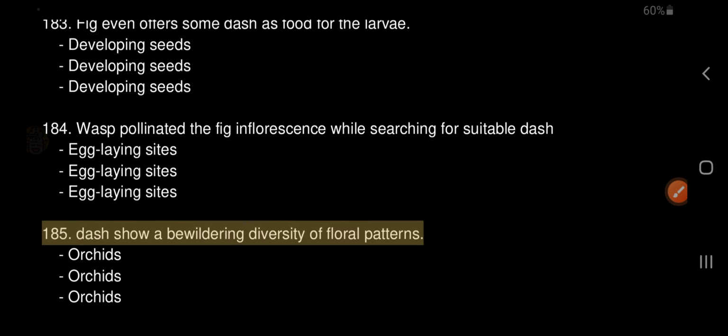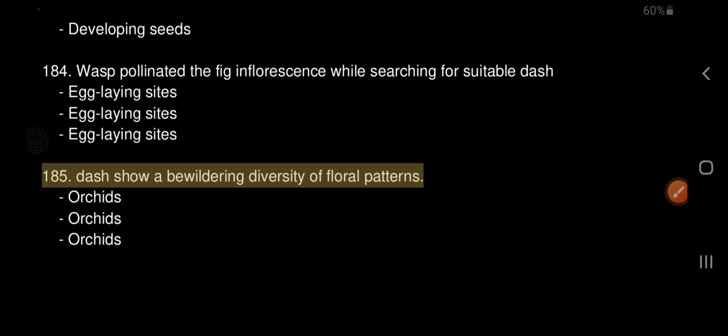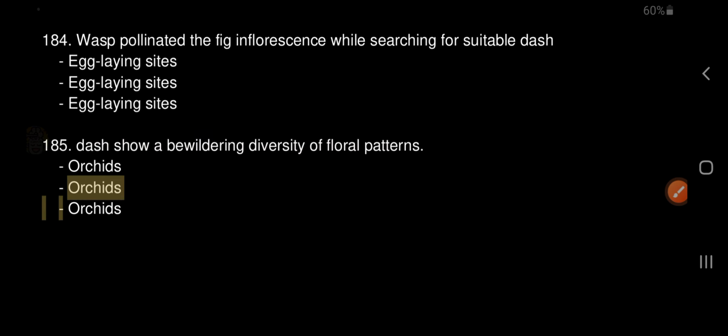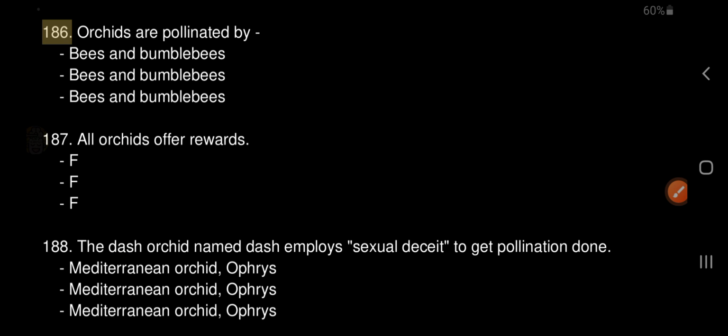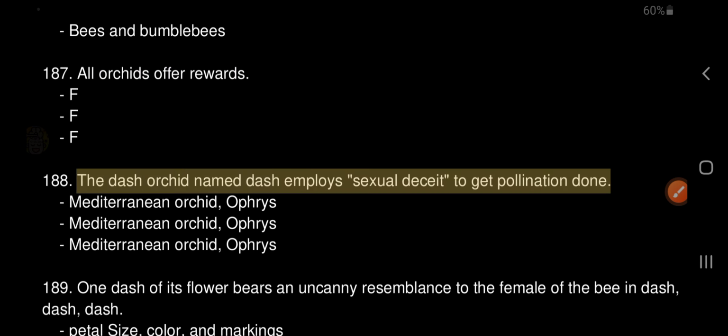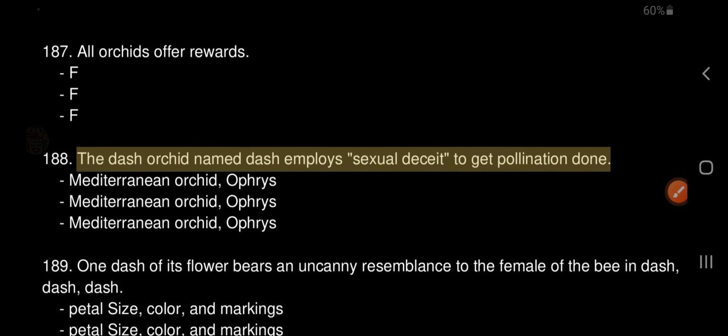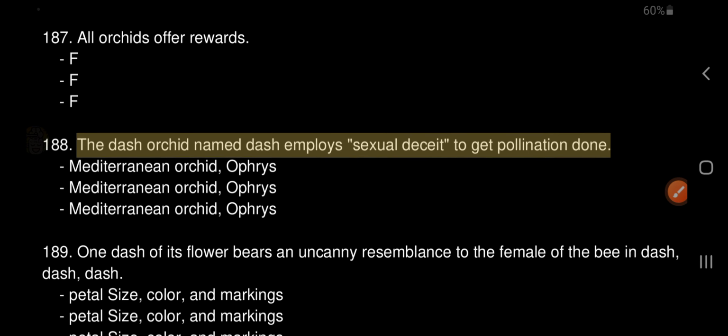185. Orchids show a bewildering diversity of floral patterns. 186. Orchids are pollinated by bees and bumblebees. 187. All orchids offer rewards. False. 188. The Mediterranean orchid Ophrys employs sexual deceit to get pollination done.